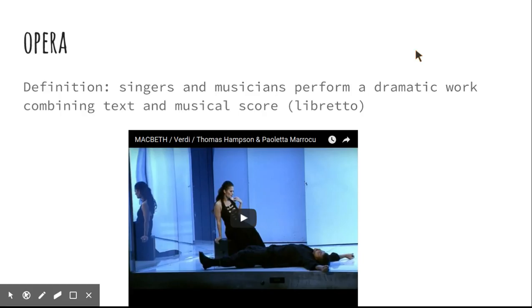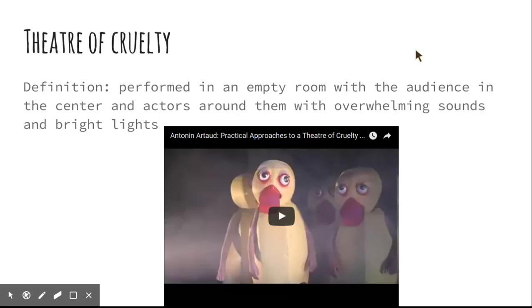Okay, next style is theater of cruelty. It's performed in an empty room with the audience in the center and actors around them, with overwhelming sounds and bright lights. The example for this is Antonin Artaud, whom we talked about when we did our acting unit. This is his practical approaches to theater of cruelty. In this, they give a few different examples of types of shows, and it's a very interesting video to watch.